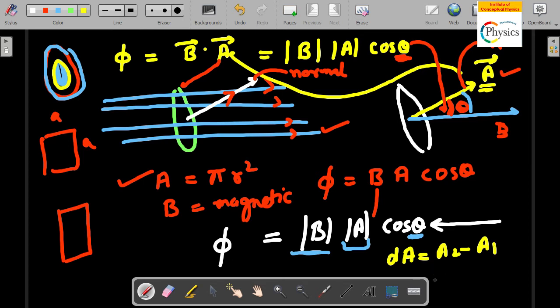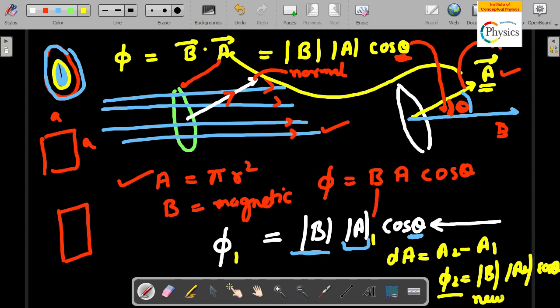So if flux 1, phi1, is equal to B1 A1 cos theta, flux 2 will be written as B, no change in B, only area has changed, put it as A2, no change in angle. So this is an example where the area got changed and you were able to obtain a new flux. This is your new flux.